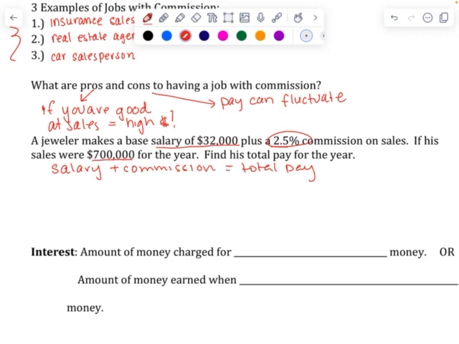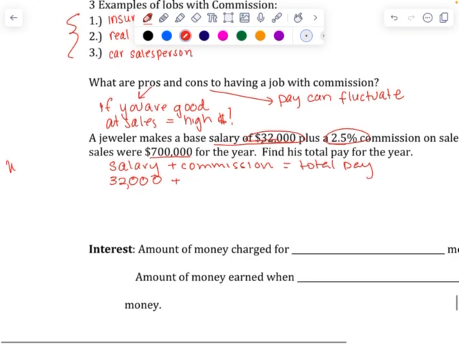Let's first start off with our salary. His salary is $32,000 for the year, plus the commission is 2.5% on the sales. So 2.5% of sales. Think about our percent equation. We can think of the word what.